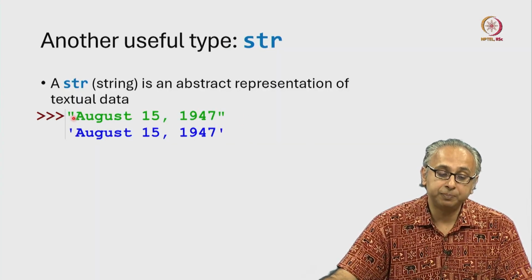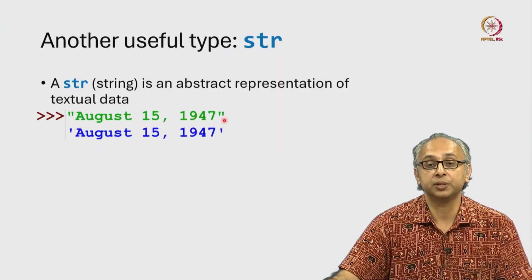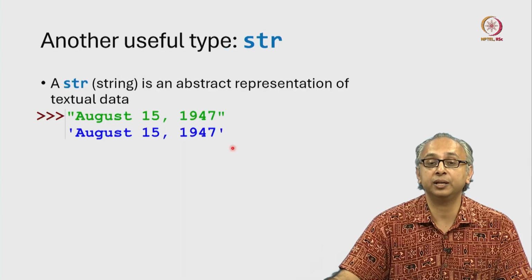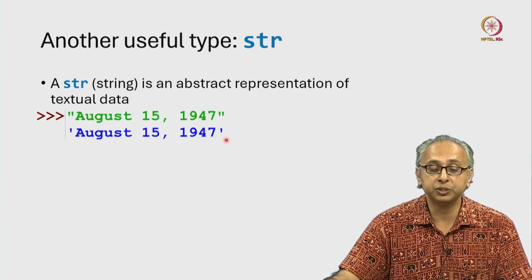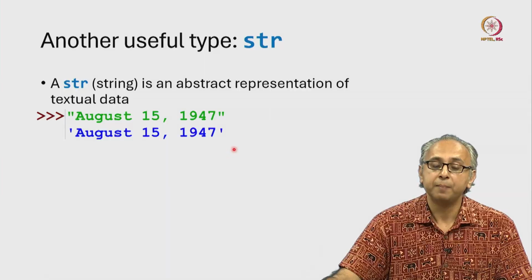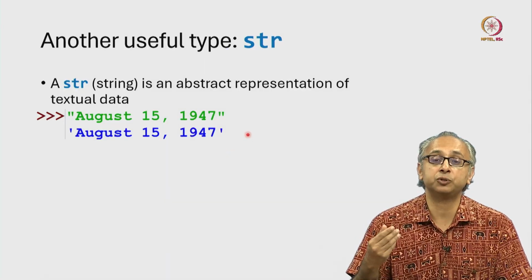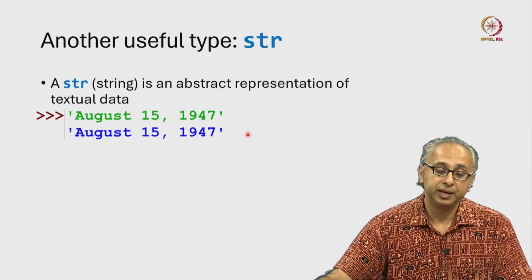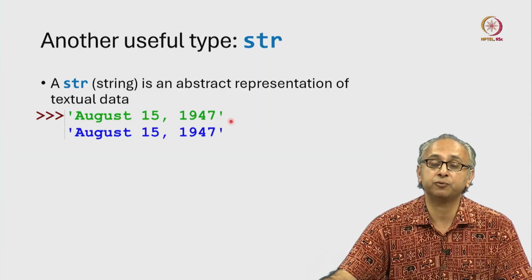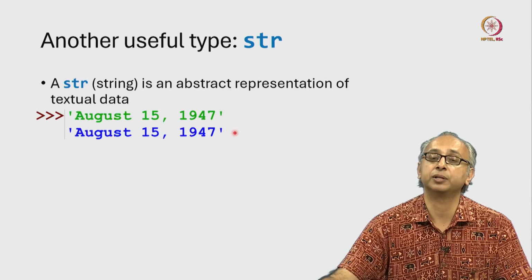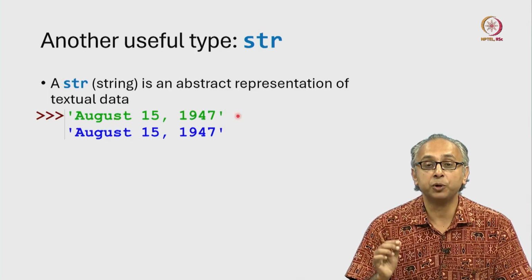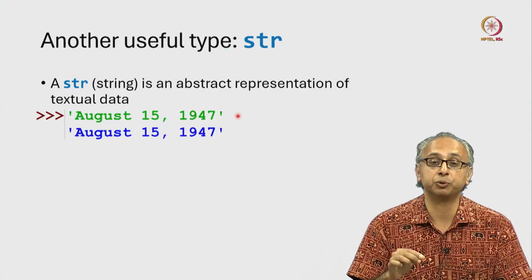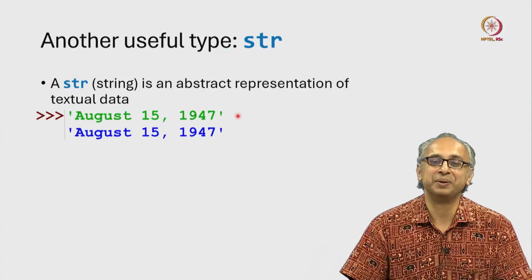In the REPL, I have typed the string inside double quotes. When I pressed enter, this evaluated as the string August 15th, 1947, but notice that this is in single quotes. Python doesn't mind if you represent your strings within single quotes or double quotes. So I could have just typed August 15th, 1947 in single quotes, and I would have got the same answer. Now, it's important to remember that if you start a string with a certain type of quote, you must end it with the same type of quote.